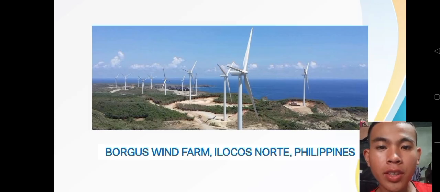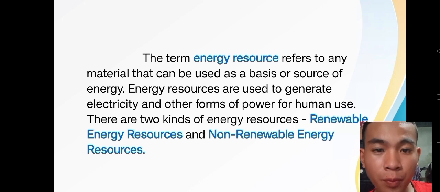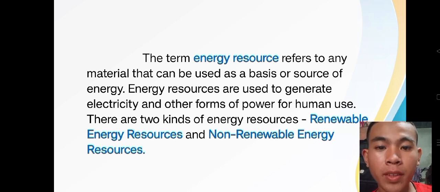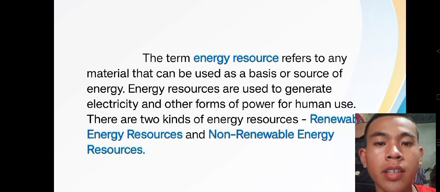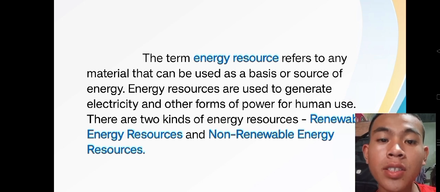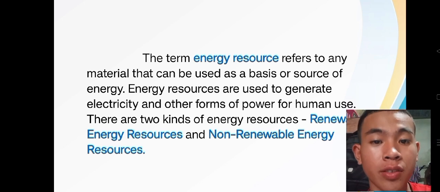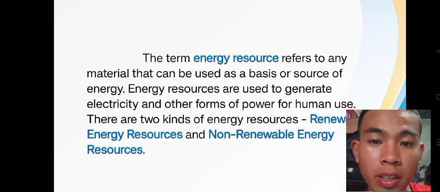So, the term energy resource refers to any materials that can be used as a basis or source of energy. Energy resources are used to generate electricity and other forms of power for human use. So, the text defines an energy resource as any materials that can be used as a basis or source of energy. These resources are used to generate electricity and other forms of power for human use. There are two kinds of energy resources. So this is renewable energy resources and non-renewable energy resources.